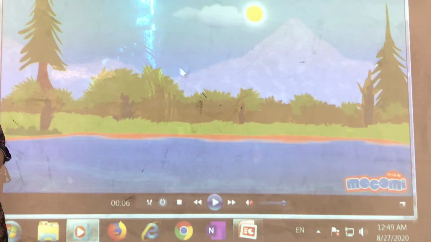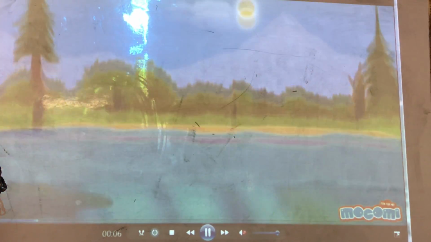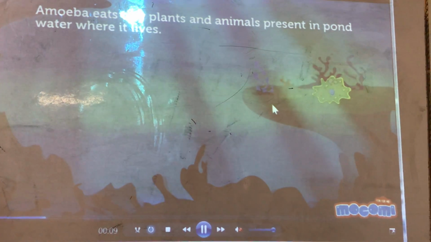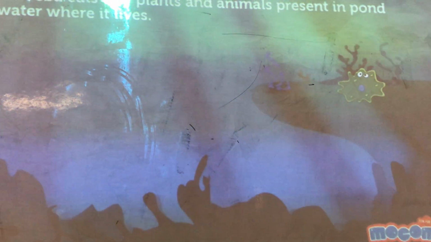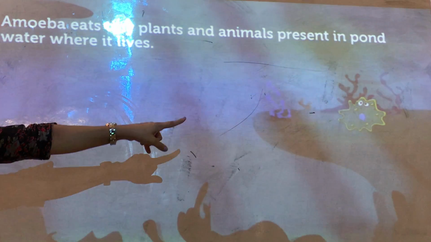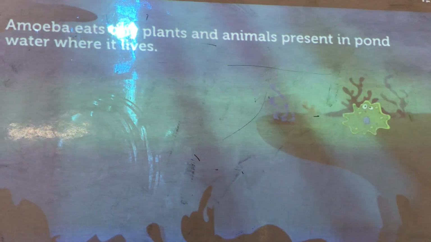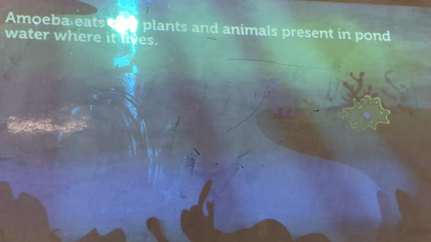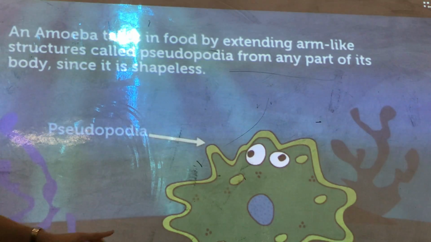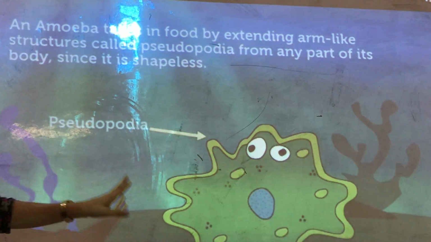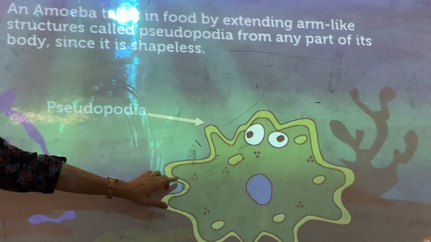I will be showing you the video which will tell you about the role of false feet in amoeba. Amoeba eats tiny plants and animals present in the pond where it lives. As you can see here, this is amoeba, exactly the same shape which I just showed you. It has pseudopodia, which means false feet.